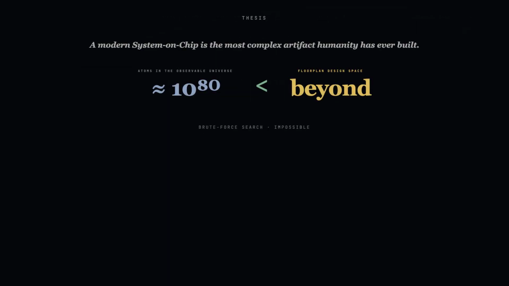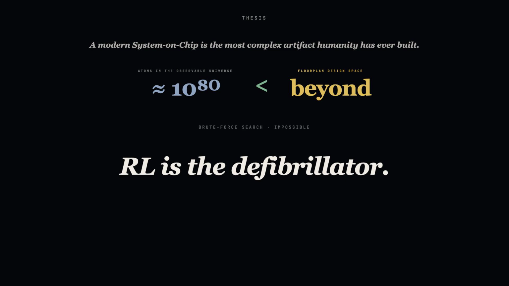A modern system on chip is the most complex artifact humanity has ever built. The design space for placing its components exceeds the number of atoms in the observable universe. The thesis of this brief is direct. Reinforcement learning is the defibrillator for Moore's law. Chip floor planning is no longer a static math problem. It is a sequential game to be played, and the agent now plays it better than any human team.